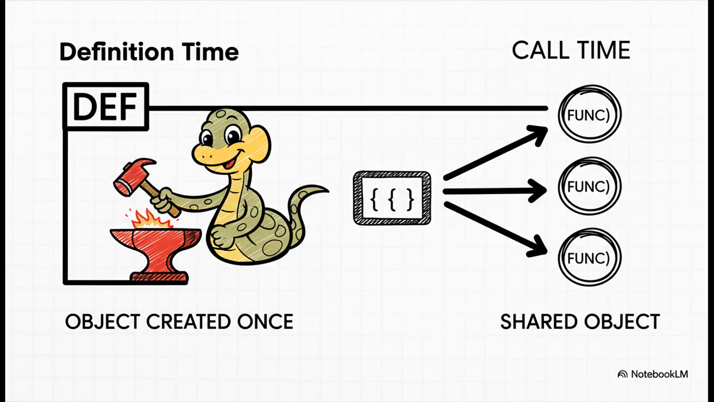And now you know exactly why this happens. It goes right back to our core idea, names aren't things. That default dictionary object, the thing itself, is created only one single time when Python first reads and defines the function. Every single call to that function after that gets a new local name, but that name points to that very same dictionary object. So when you modify it in one call, you're actually changing the single object that all future calls are also going to use.